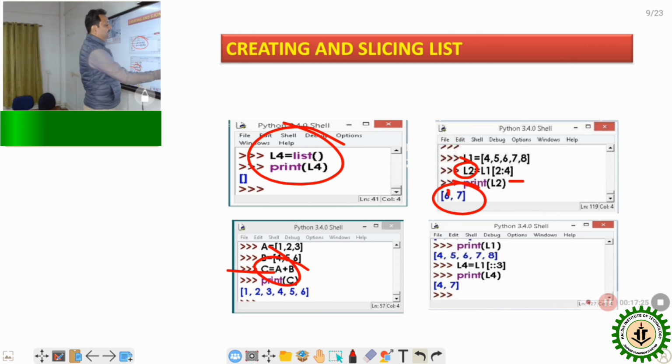So it stores the indexing of 0, indexing of 3, and next indexing of 6. In this way, we can slice the list.